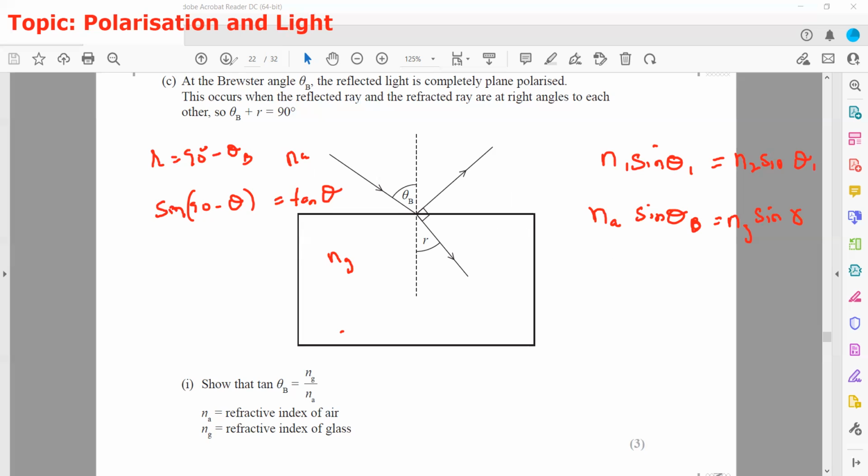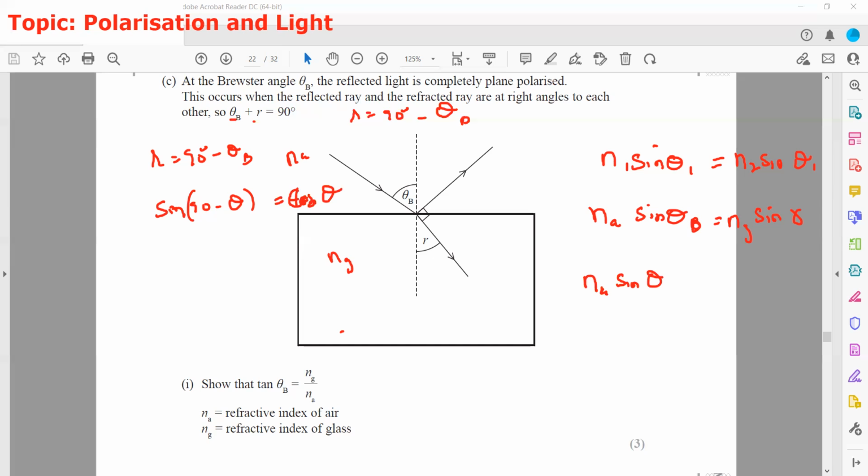So theta B plus r is equal to 90, so r is equal to 90 minus theta B. So n a sin theta B is equal to n g sin r. Sin 90 minus theta is equal to cosine theta.